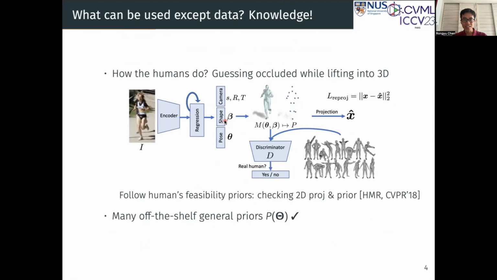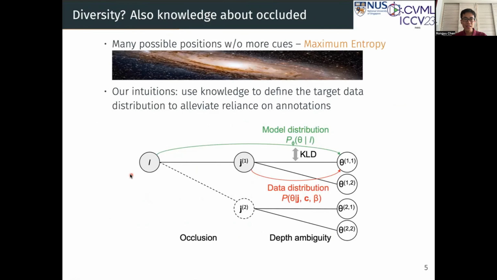The answer is knowledge. To mimic how humans do it, we guess the occluded parts while lifting into 3D to check the 2D reprojection and whether the pose is feasible. Fortunately, there are many off-the-shelf general priors of feasible poses. This does not ensure diversity. Don't worry, there is another type of knowledge about the occluded parts. That is, we humans know there are many possible positions without more cues. This is also called the maximum entropy or uncertainty principle.